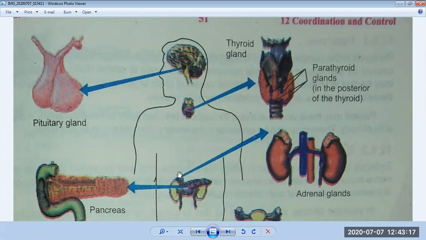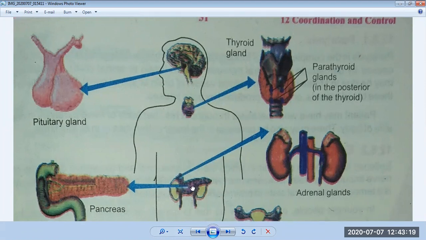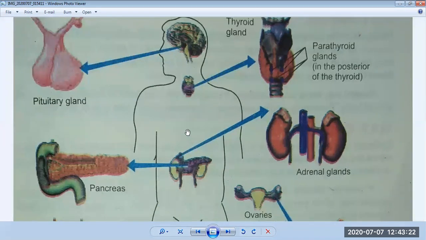Then we discussed the pancreas. You can see here the esophagus comes to the stomach, and below the stomach, which is not shown in the diagram, is the pancreas which we discussed today. It produces 2 important hormones called glucagon and insulin. Glucagon controls the deficiency of glucose inside our body, and insulin controls the excessive amount of glucose inside our body.